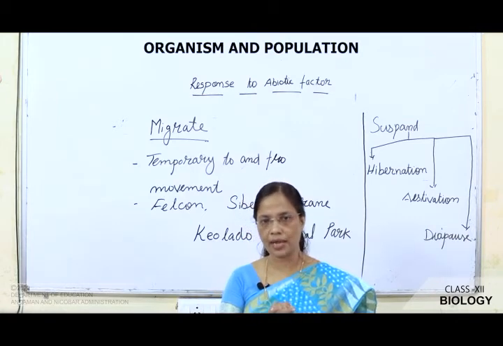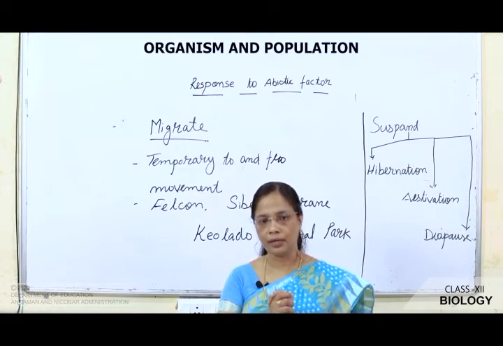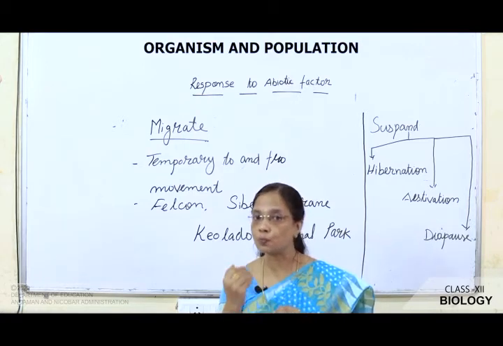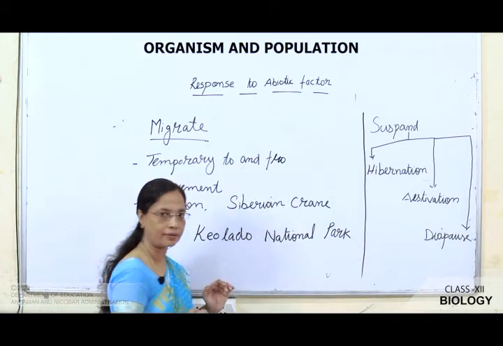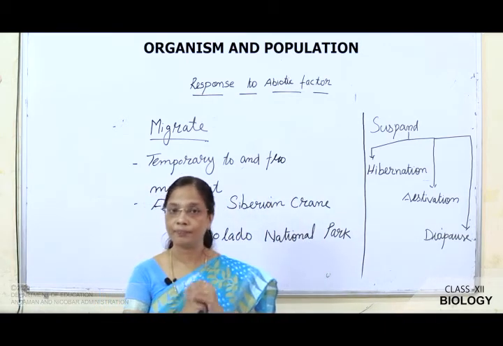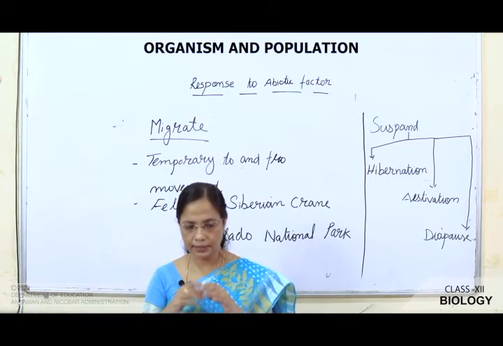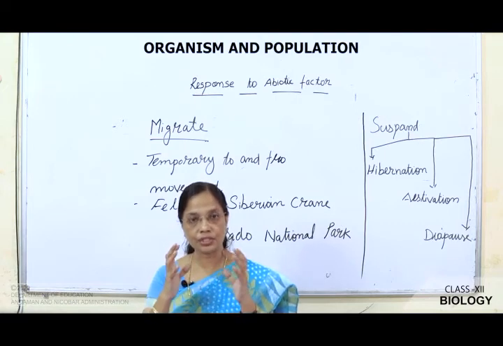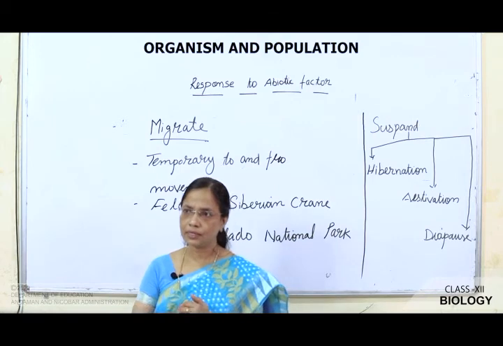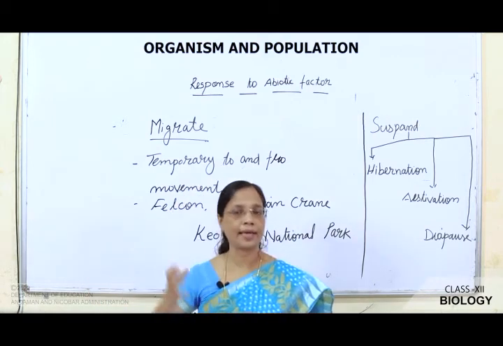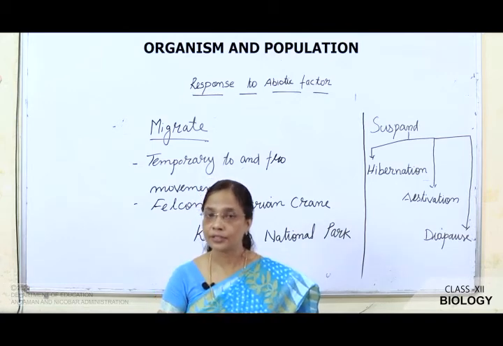So, see children, we have studied responses to abiotic factors, how the organisms respond to these various abiotic factors. We have studied conformers, regulators, and migrate and suspend. In this way they are adjusting with the abiotic factors. Now, we have studied the abiotic factors like water, temperature, light, soil.